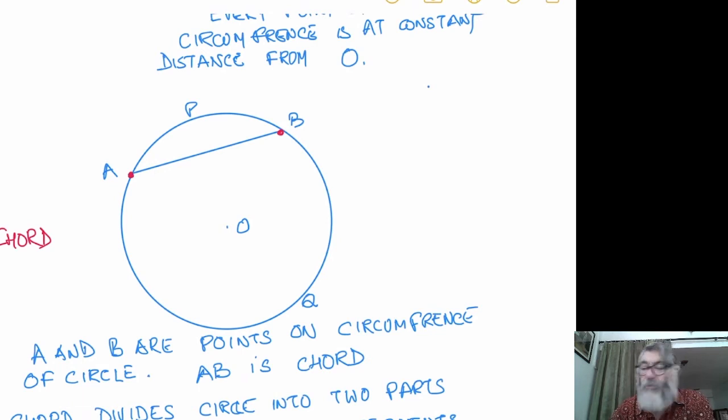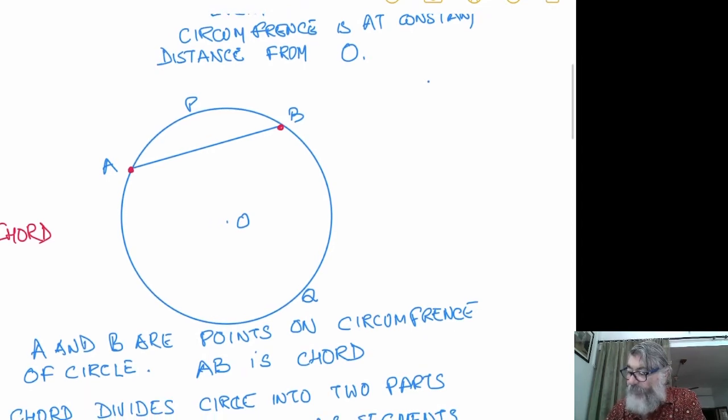This is called a chord. Actually, we can take any point. Suppose A is this. If I take a point C here and join A to C, then AC is also a chord.